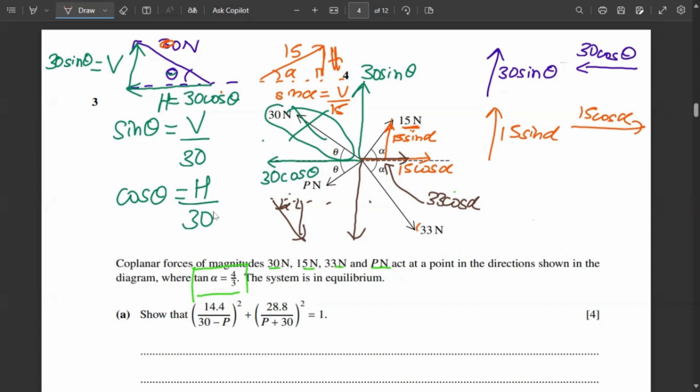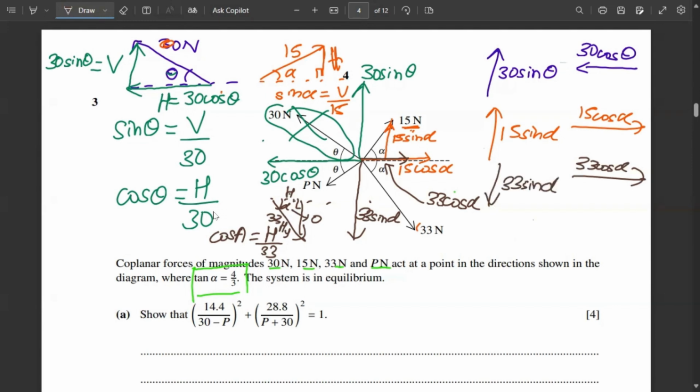So the adjacent means cos. So cos alpha will equal horizontal upon this is 33 Newton. So this is horizontal. This is opposite. And this is hypotenuse. So this is 33 cos alpha. Similarly, this will be 33 sine alpha. So let me write that down here. This is 33 cos alpha. This is 33 sine alpha.